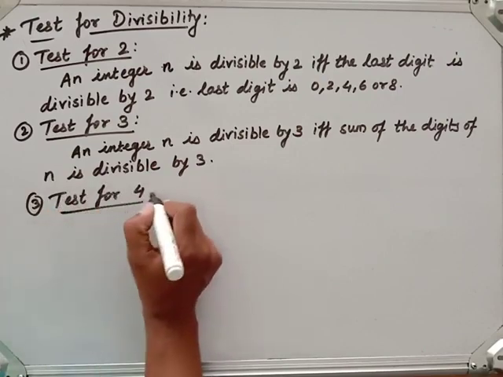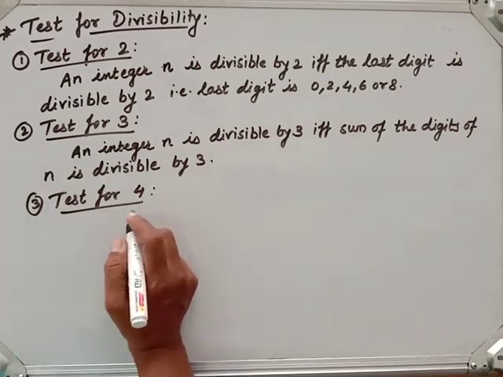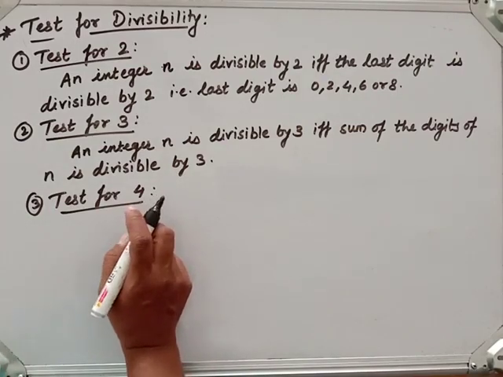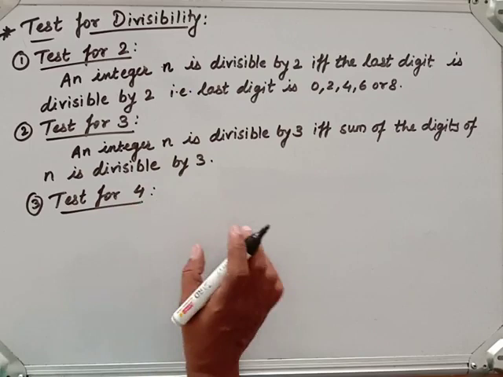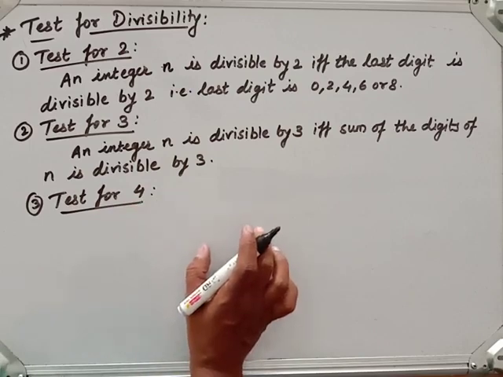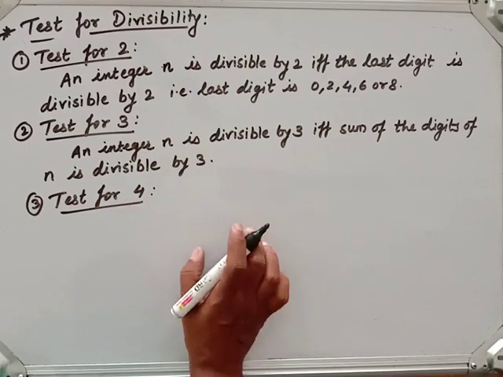Now the next thing, test for 4. For the test for 4, simply we have to look at the number formed by the last 2 digits, that is, the ones place and tens place.